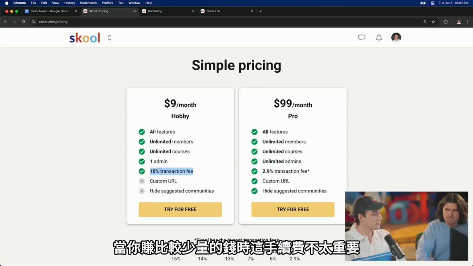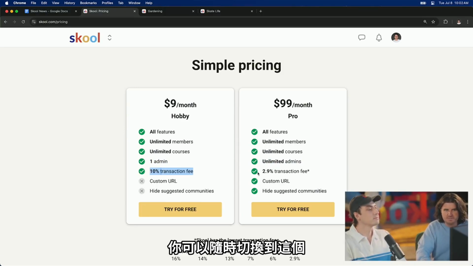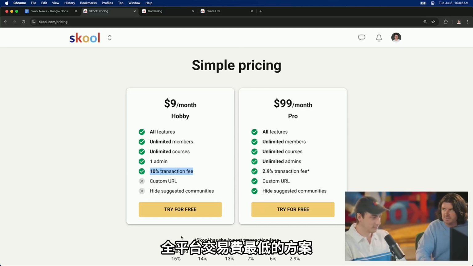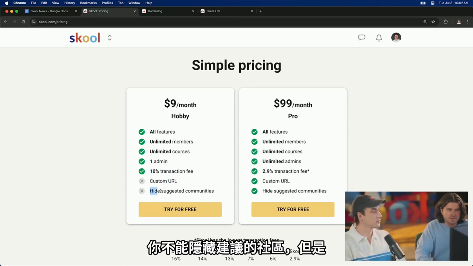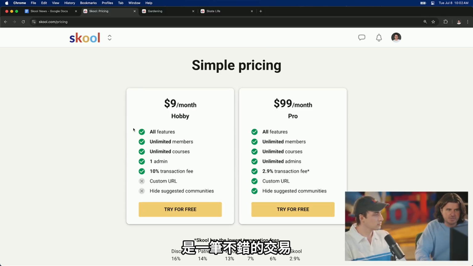Because, when you're making small amounts of money, this is not that much. Yep. You can always switch over to this one, which has the lowest transaction fees. Yes, the 10% is still pretty good. And then you don't get a custom URL. Yep. And you can't hide suggested communities. But this is a pretty good deal.